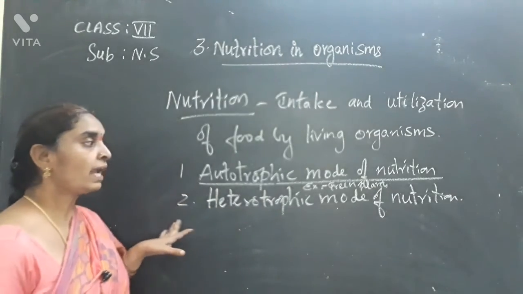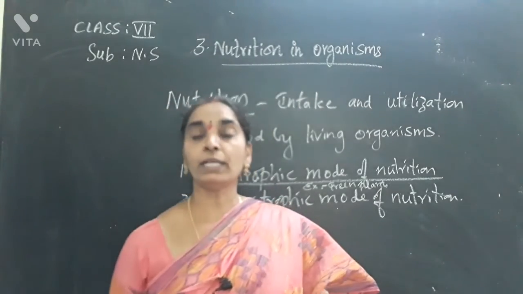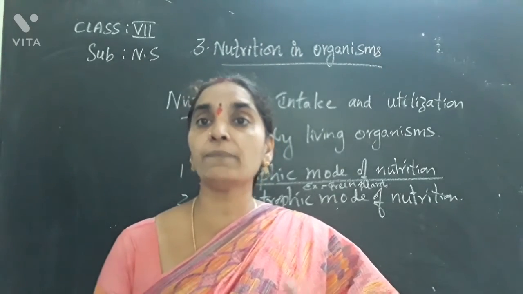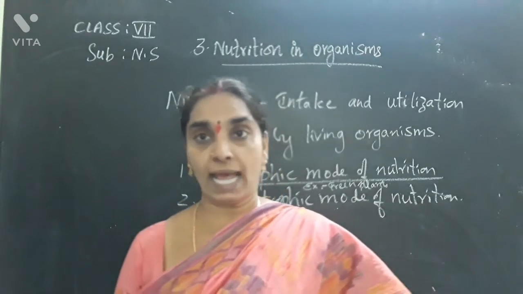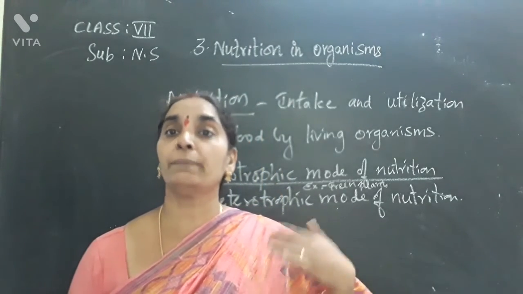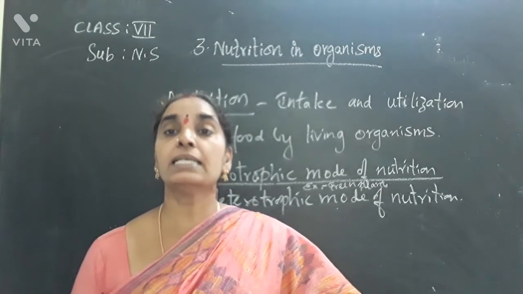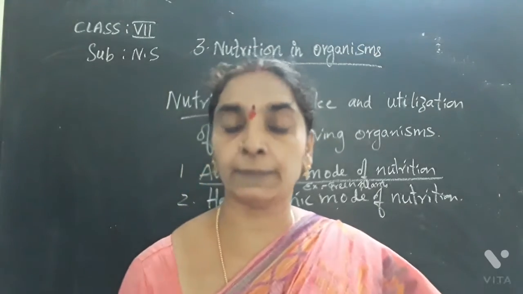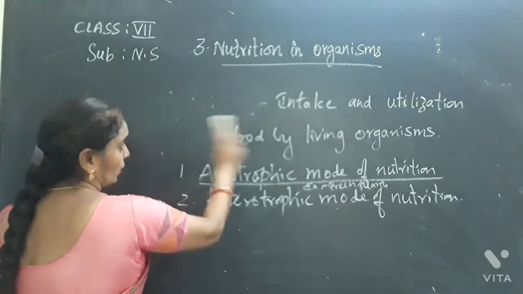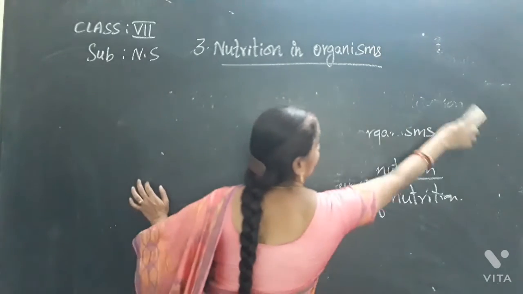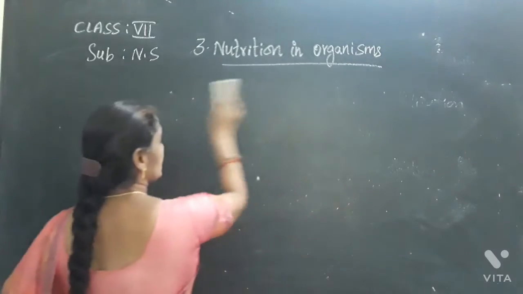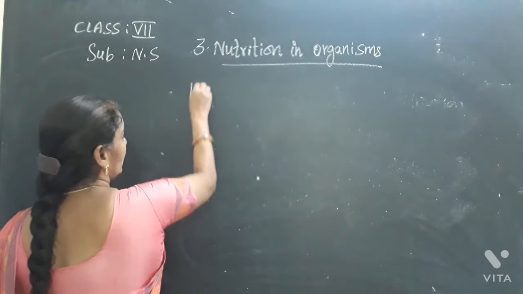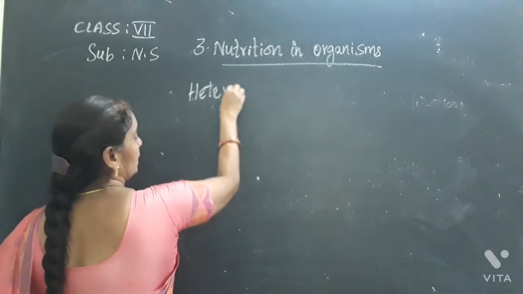Okay, next coming to the heterotrophic mode of nutrition. Heteros means others. The organisms which take food from either plants or other animals, this is called the heterotrophic mode of nutrition. This is seen in different types of plants like saprophytic plants, insectivorous plants, parasitic plants and symbionts.